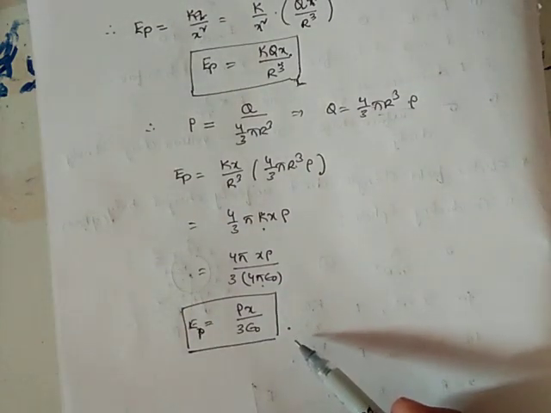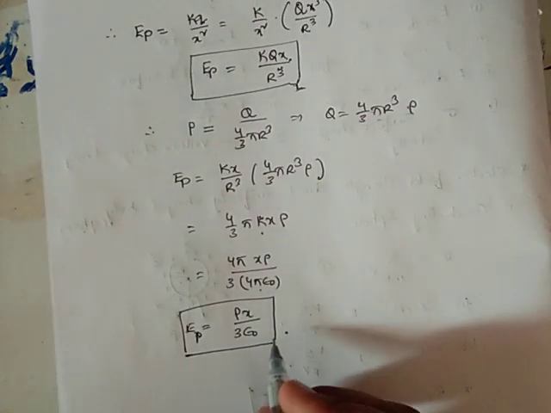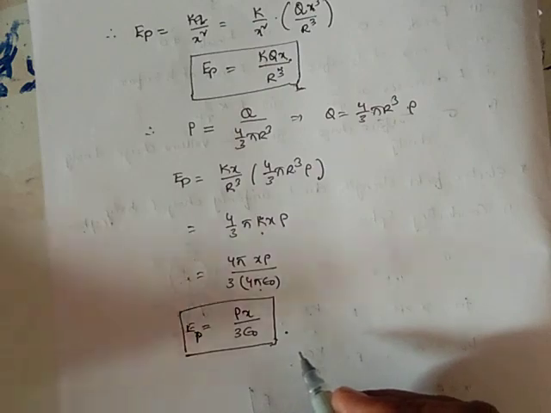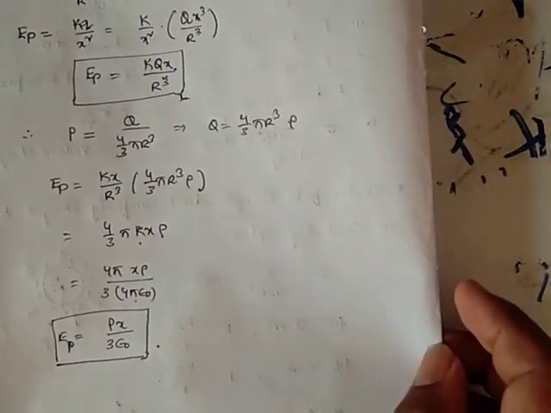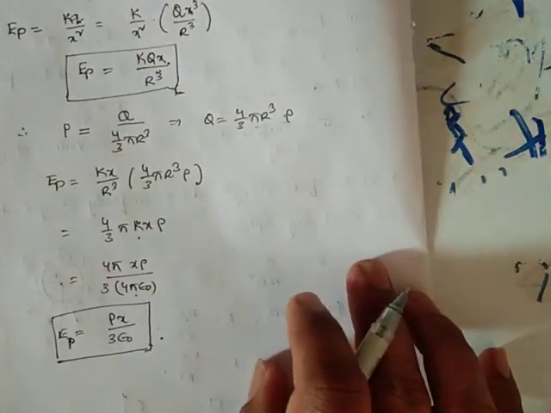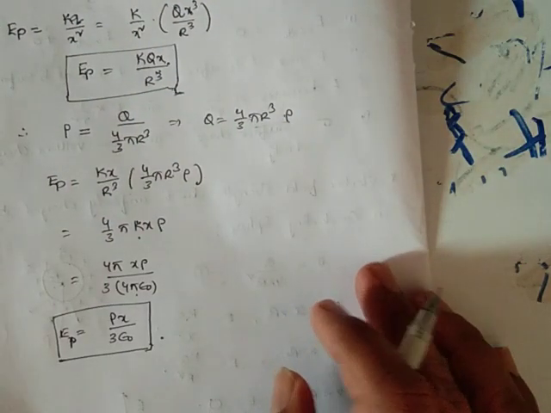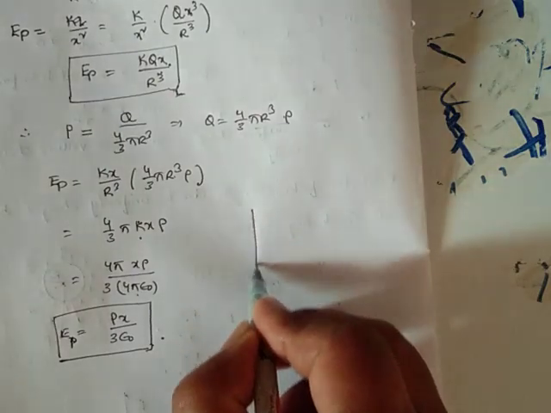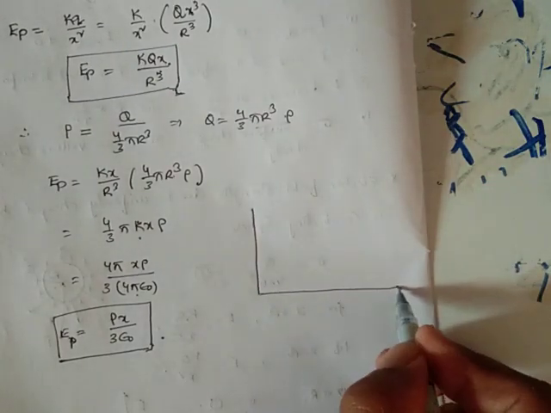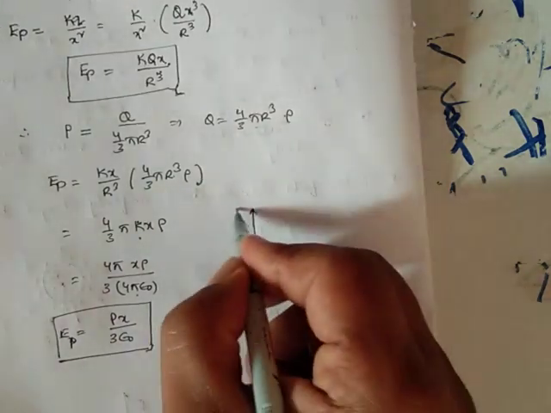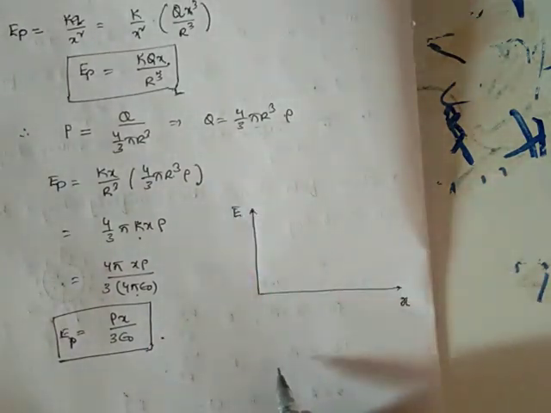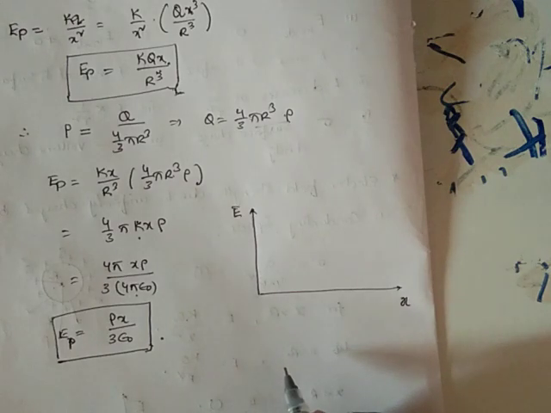In fact, we are going to discuss the numericals of this, which were given in previous examinations for JEE and NEET, in the classroom. Again, I would like to draw the graph between the field intensity and x in the case of a non-conducting sphere, as in the previous case. Consider the field intensity E on the y-axis and x on the x-axis. At the center of the sphere, x equals 0,